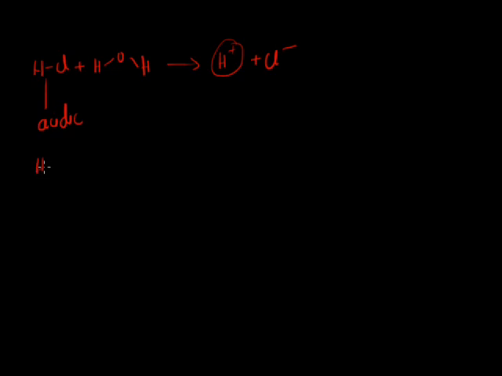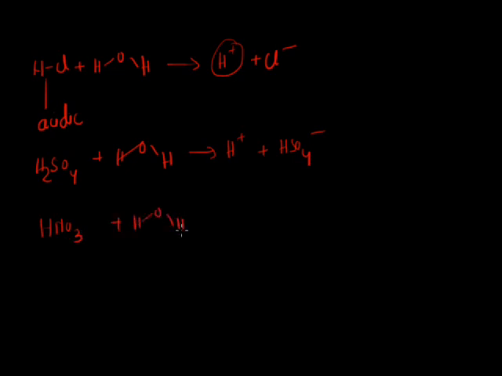Similarly, when we take H2SO4 or HNO3, it again gives H plus ions and has acidic character. So we can say that all these compounds are acidic since they give H plus ions when dissolved in water. Now, what's the problem with alcohol and glucose? The formula of glucose is C6H12O6.